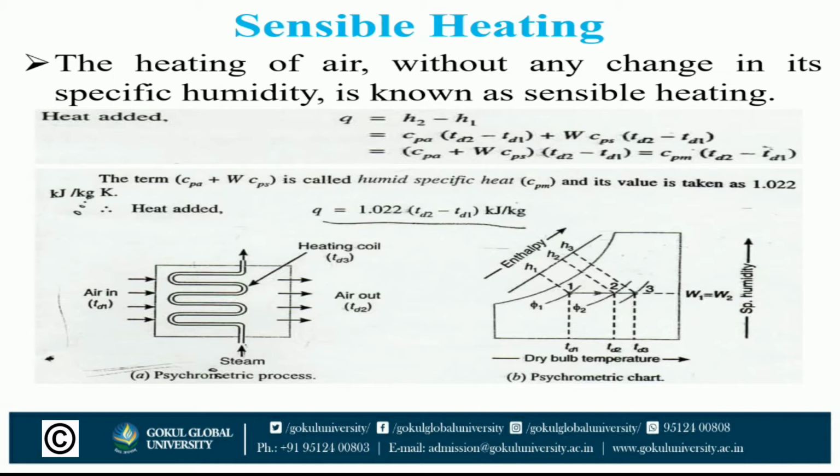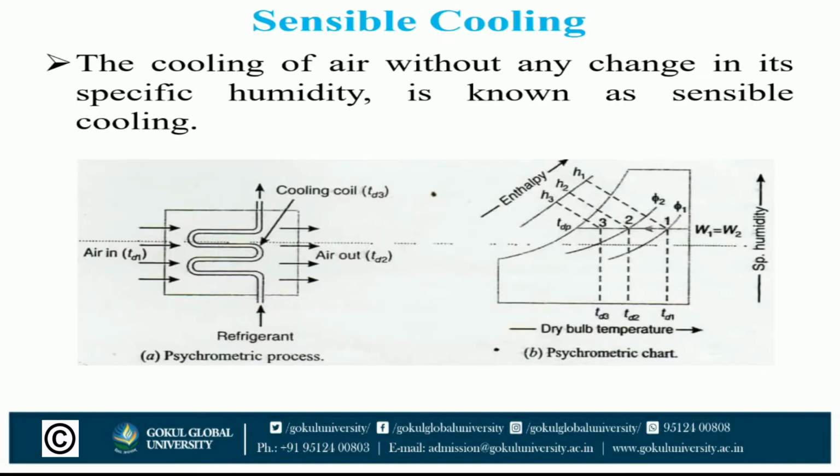Here CPA plus W CPS is equal to CPM, called the humid specific heat. Its value is 1.022 kilojoule per kg Kelvin. So Q is equal to 1.022 times (TD2 minus TD1) kilojoule per kg.